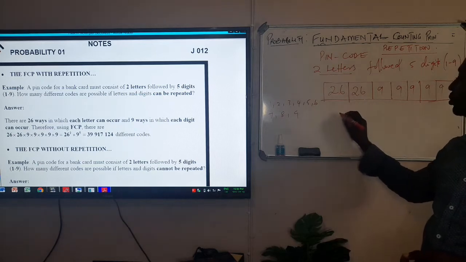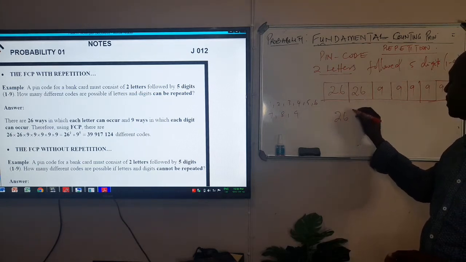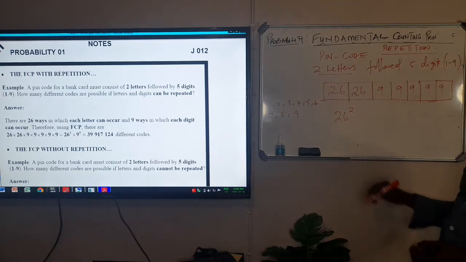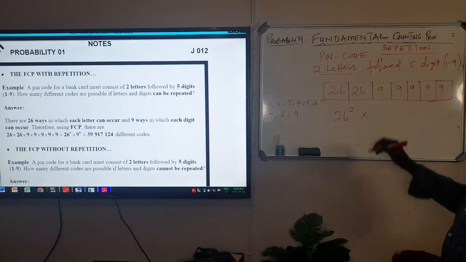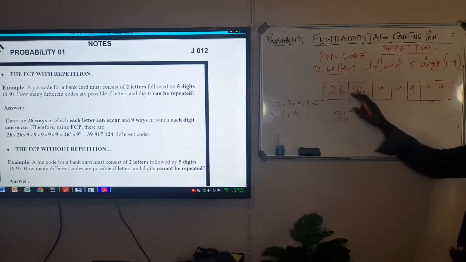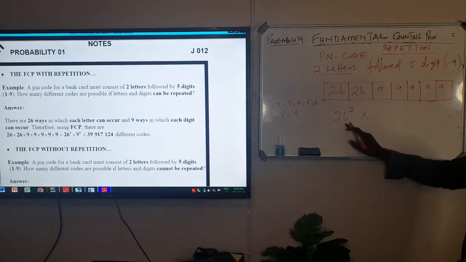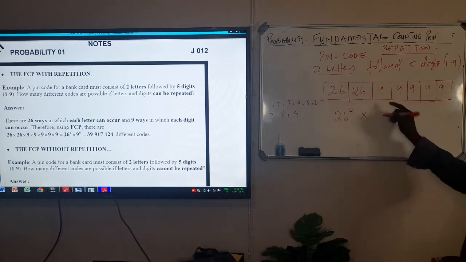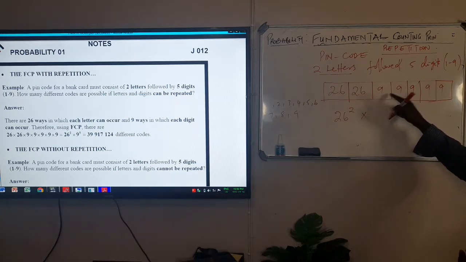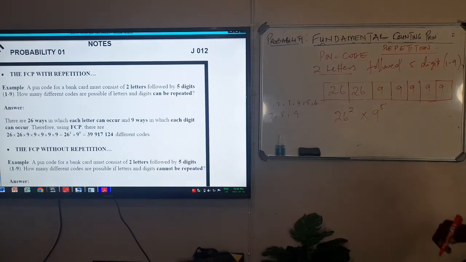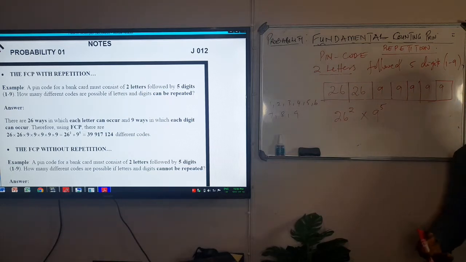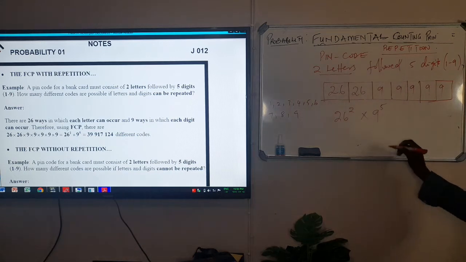So in this case, your answer is going to be 26 times another 26, which you can say 26 squared. Then you go to times 9. How many 9s are you seeing? 1, 2, 3, 4, 5. So 9 to the power 5, 9 repeating itself 5 times. That is your answer.